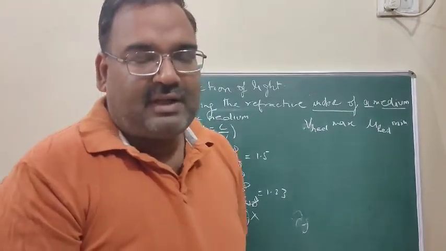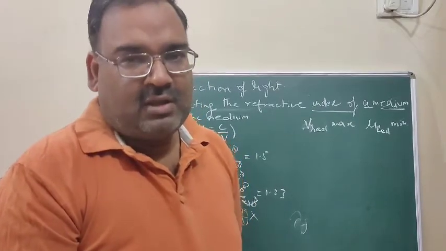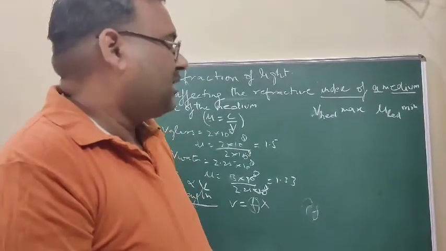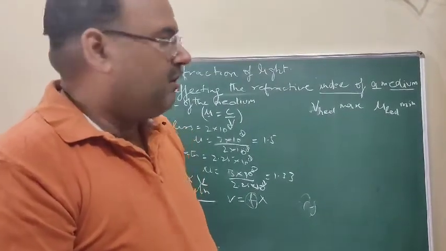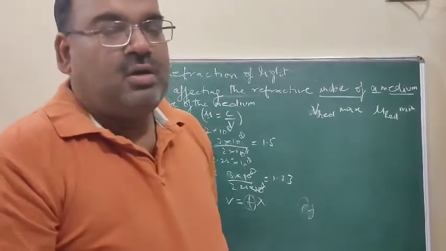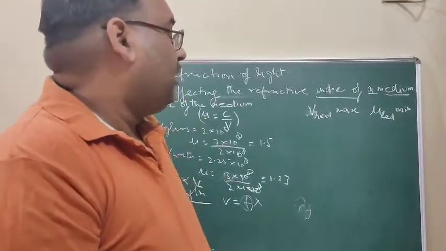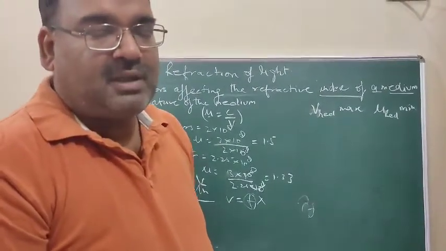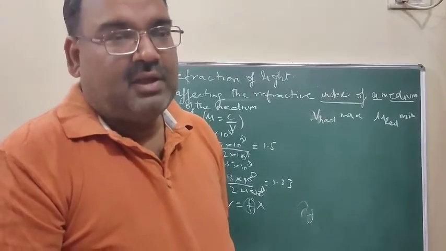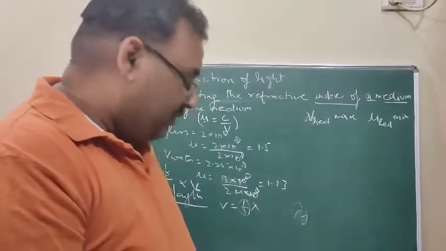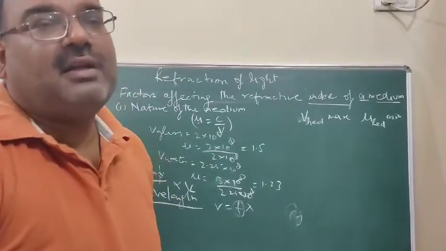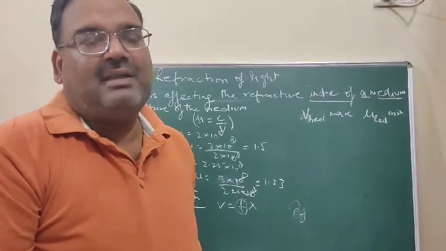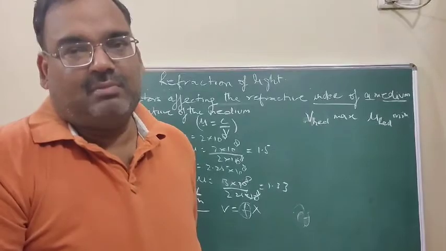What does it mean? Red color bends the least, and the speed of violet color is minimum. Therefore, the refractive index of violet is maximum. सबसे ज़्यादा bending किसकी होगी? Violet की. Okay. So, in a given medium, when the different wavelengths are there, starting from red to violet, red will bend the least and violet will bend the maximum.